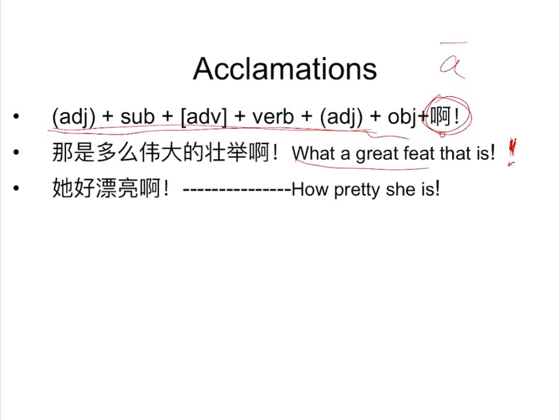For example, what a great feat that is, 那是多么伟大的壮举啊. As for these words, in the future, for now we don't have time to explain word by word anymore. Sorry. How pretty she is, 她好漂亮啊. 她 means she, 漂亮 means pretty. So still the same order, but use 啊.